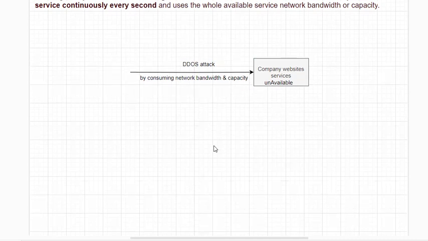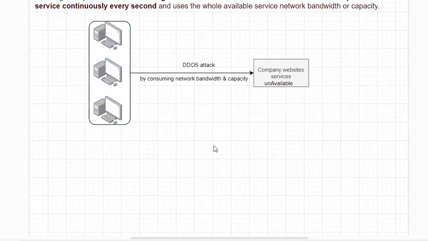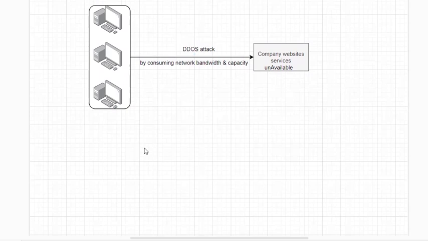Okay. So who are the persons doing this? Cyber attackers. Cyber attackers basically use this attack to make available services unavailable by consuming the available service network and bandwidth, etc. So how can cyber attackers achieve this?